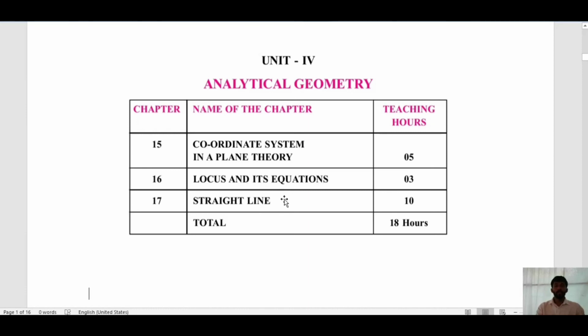And the important one is straight line. It's very important for second PUC. Here we will study different forms of straight lines, or different equations of straight lines. This is all about our syllabus.